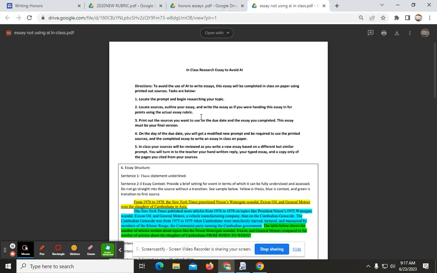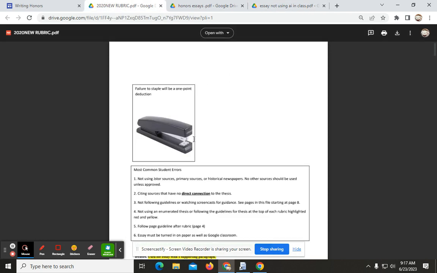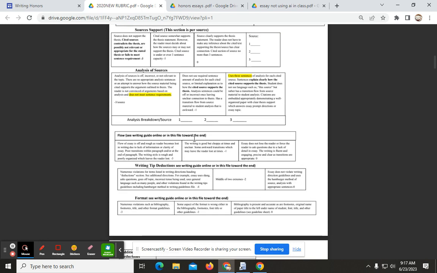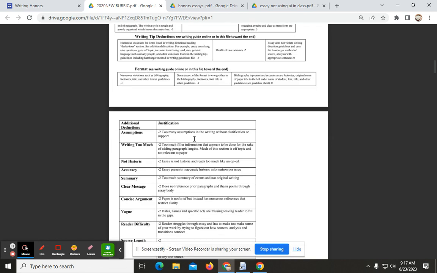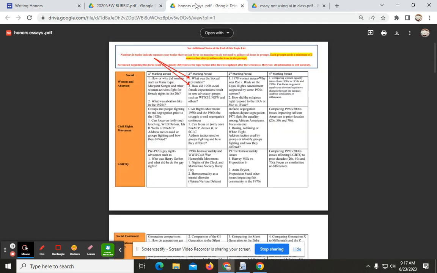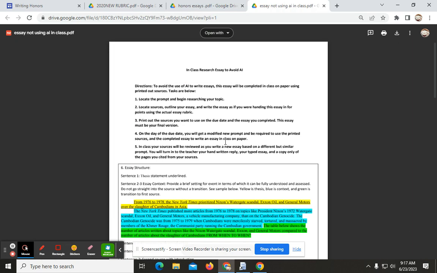Locate your sources, outline your essay. Point 2 is telling you to do everything you would do if you were turning in this essay. I have to stress that point once again. You want to use the rubric. This is what you should be preparing for, but you are not going to be scored using this rubric. You are just using this rubric as your guide as you prepare for your understanding of your topic.